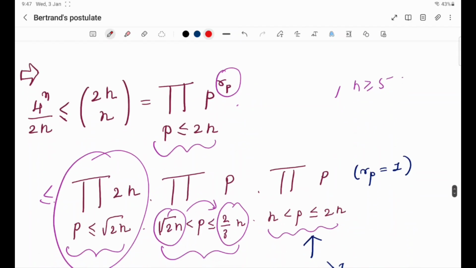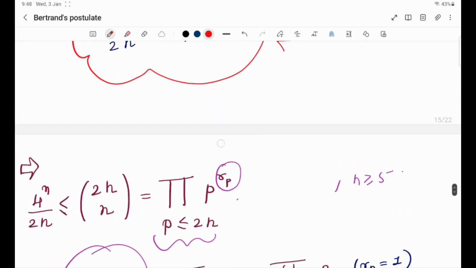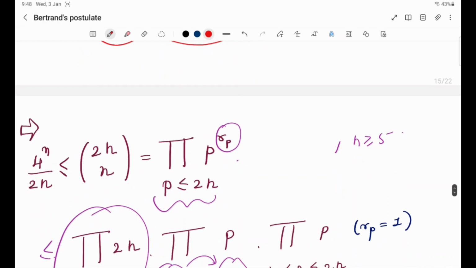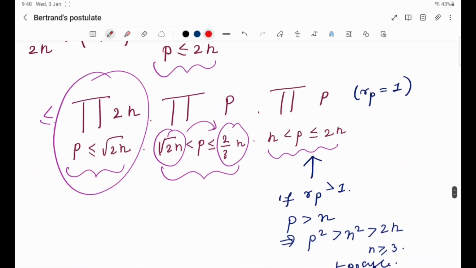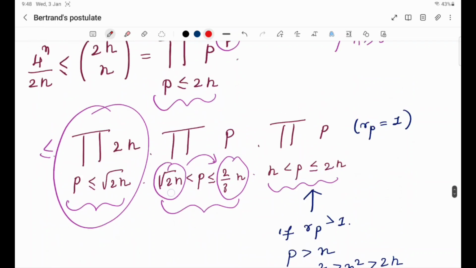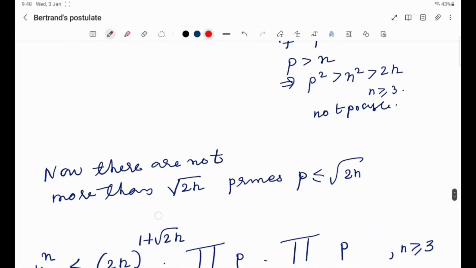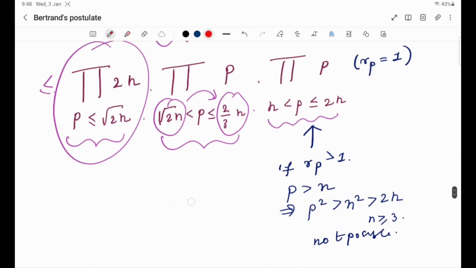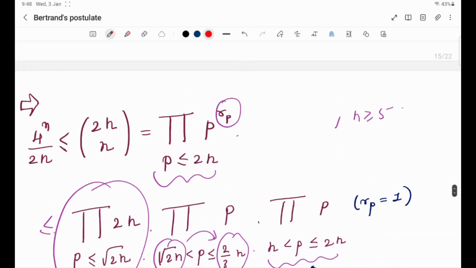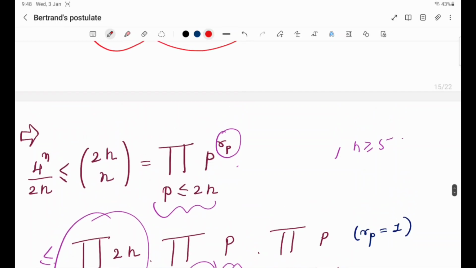Next we are going to find an inequality using this, and from that we will end up with a contradiction, right? So I'll give you an idea about this. We have found that 4 raised to n over 2n is less than or equal to 2n choose n.